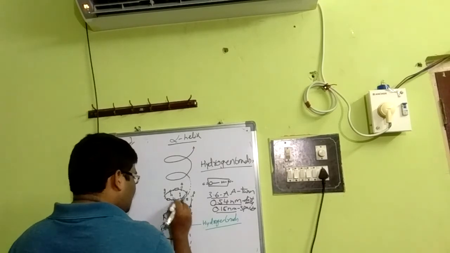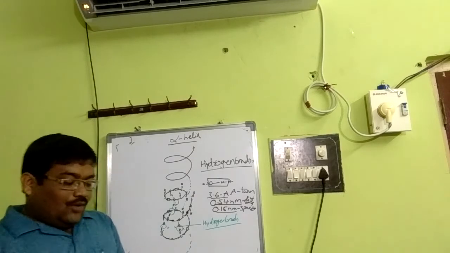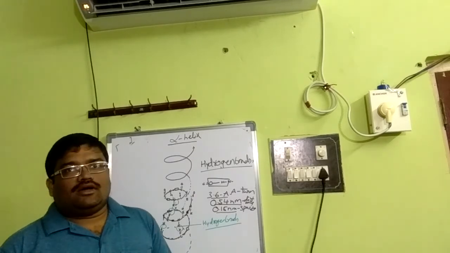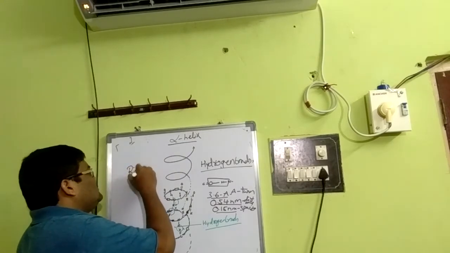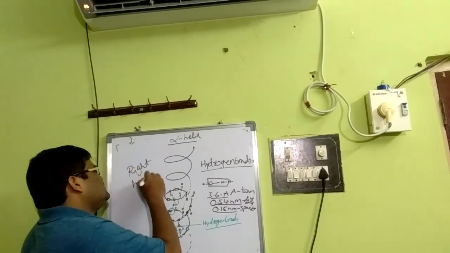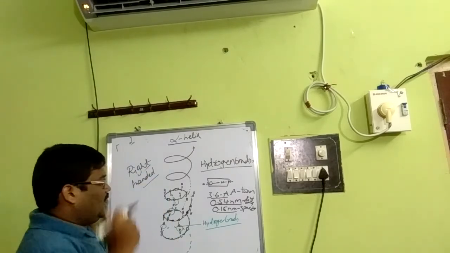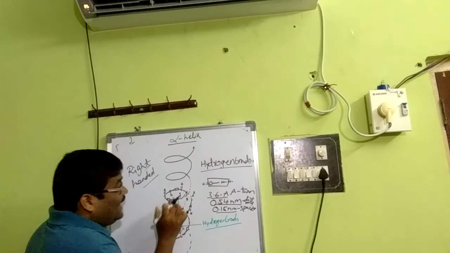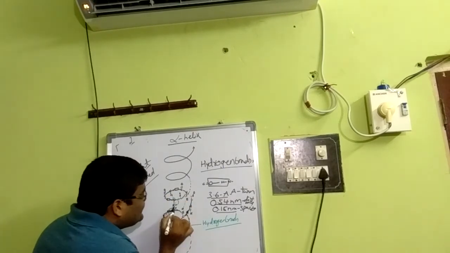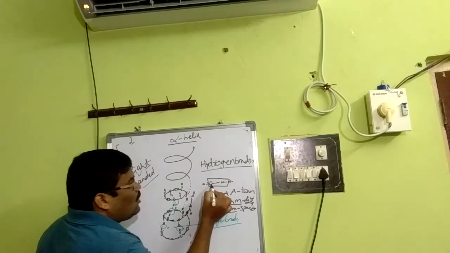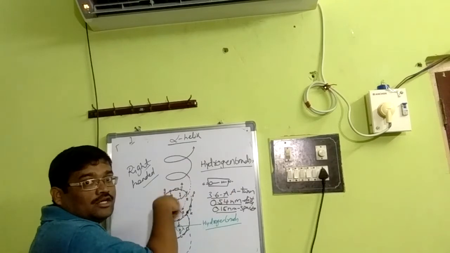So these are all different hydrogen bonds. I told you already, individually they are very weak, but collectively they are very strong. The helical element is right-handed, because a right-handed helix is stronger than a left-handed one because of its orientation. Okay, and it is densely packed, and here the amino acid sequences are very closely located in such a way that there is a possibility of hydrogen bonding between the oxygen of the C terminal and the hydrogen of the N terminal. This is how it ends.